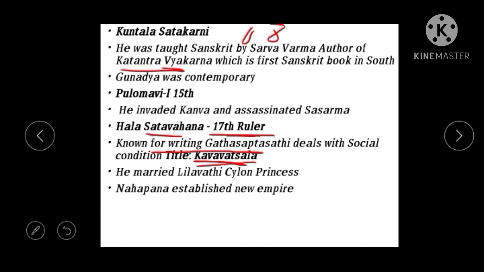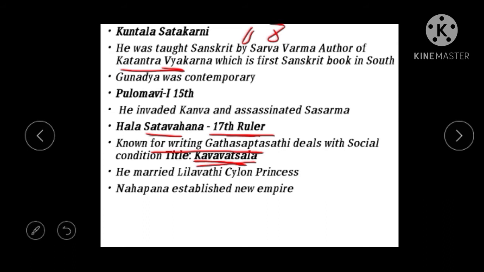There is a story about that Leelavati. When this king married Leelavati, it is said that he was not educated, he was illiterate. Once the princess came to know this, she left him and went back to her father.